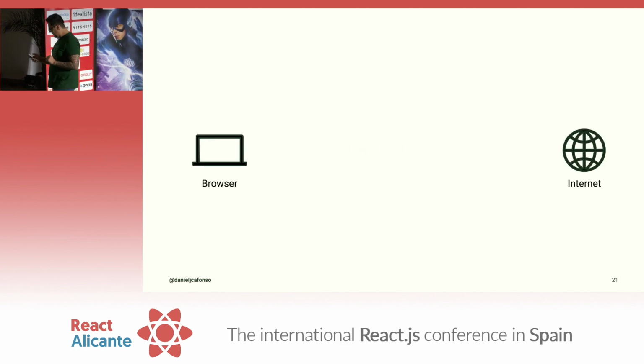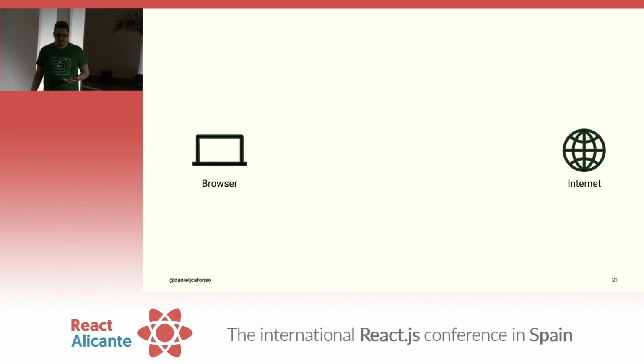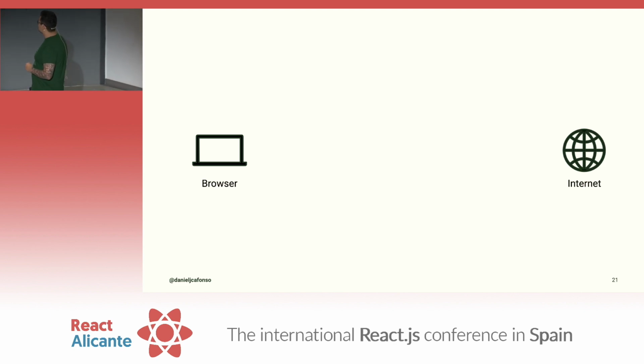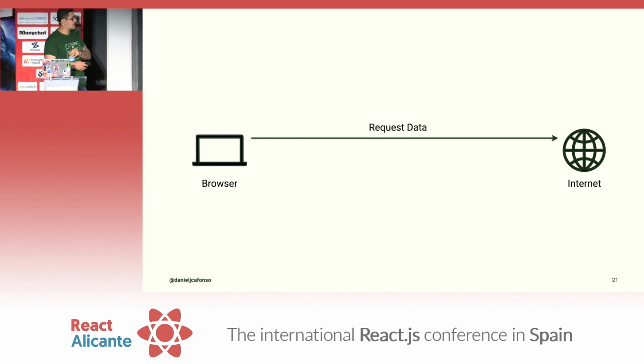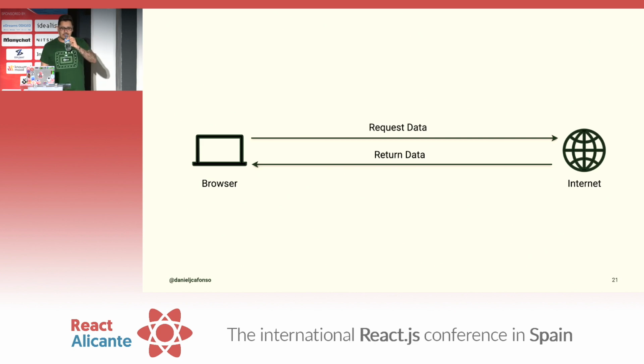Now, before we continue, let's just recap what happens traditionally when you do a request in a very simplified way. So we have a browser and we have the internet. What happens typically is that you do a request to the internet, right? And then the internet is going to return some data.